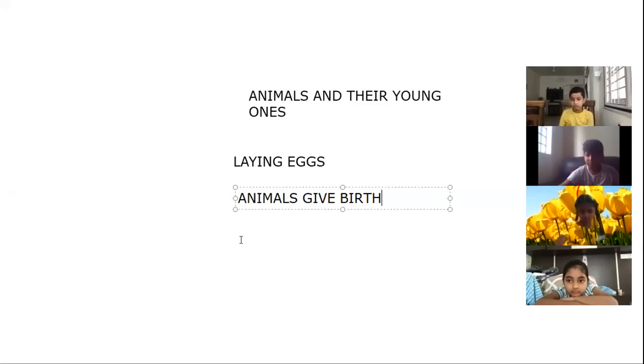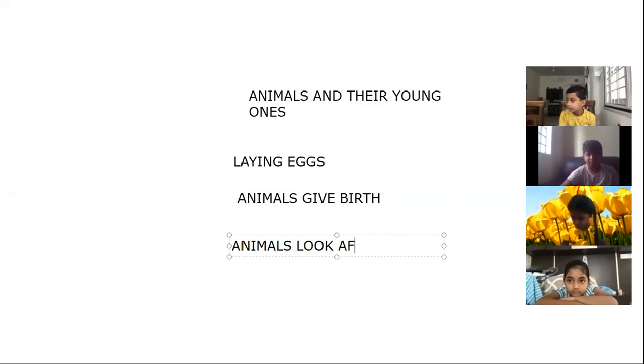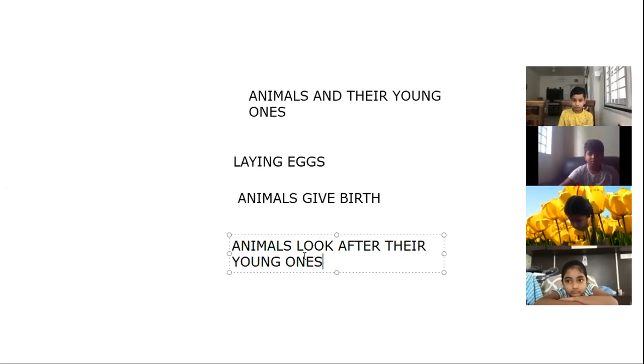And animals, how they look after their young ones. We are going to concentrate on this. Turn off your mics. They care a lot for the young ones. How they look after their young ones.